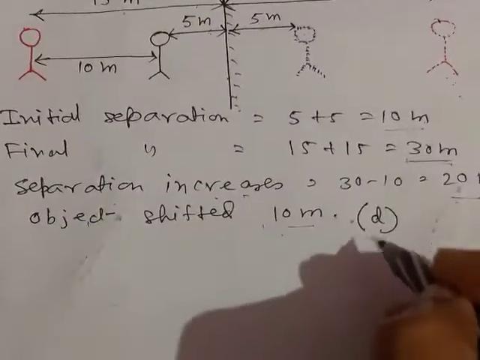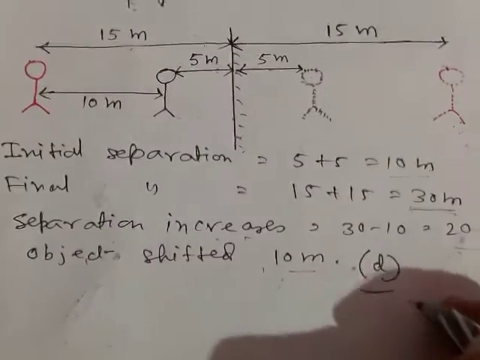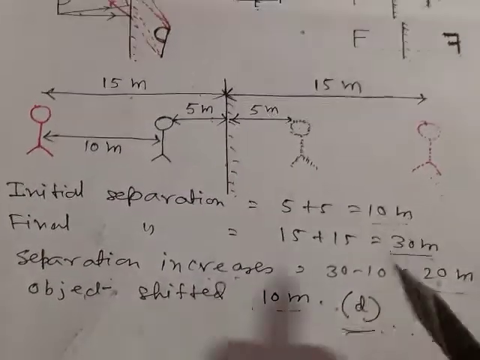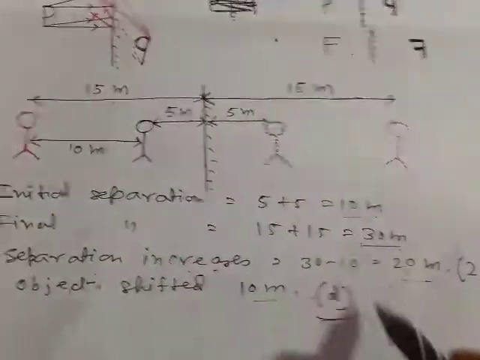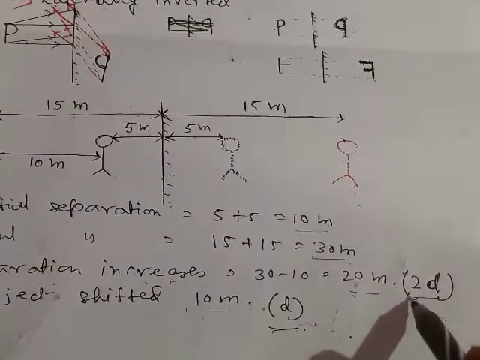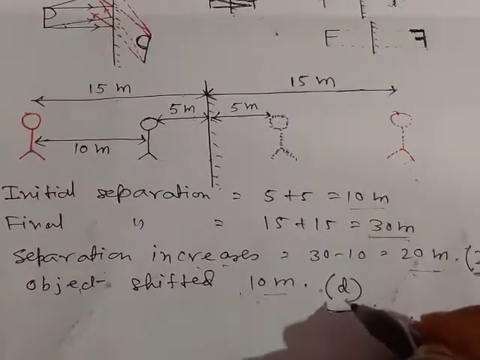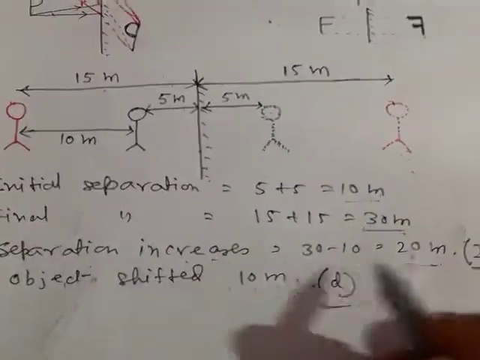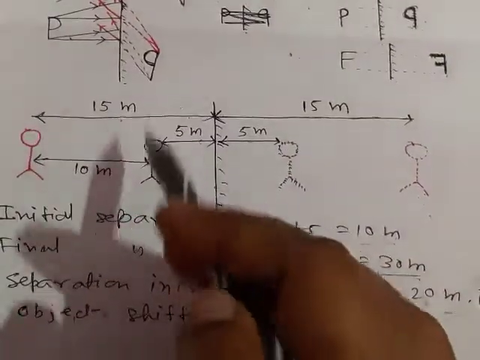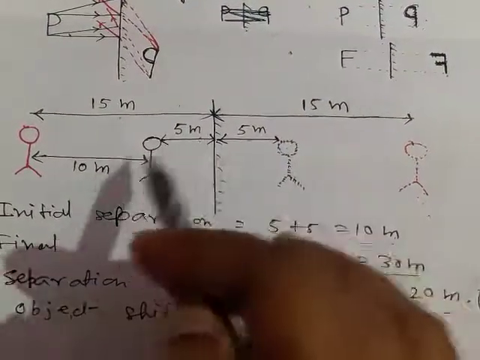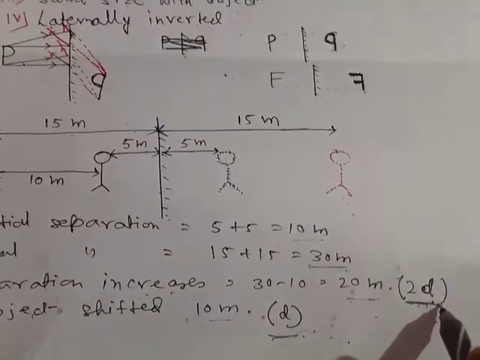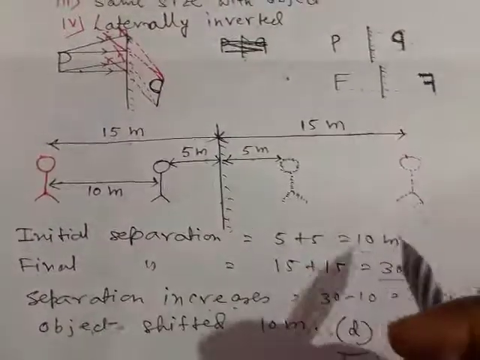So we can generalize it. If we shift any object by distance d, then the separation between the object and image will increase or decrease by 2d. If we shift the object away from the mirror, then the separation will increase by 2d. If we shift the object towards the mirror, then the separation between the image and the object will decrease by 2d. So from here different numericals can be given.